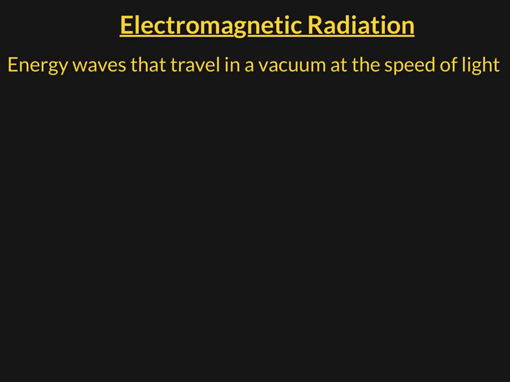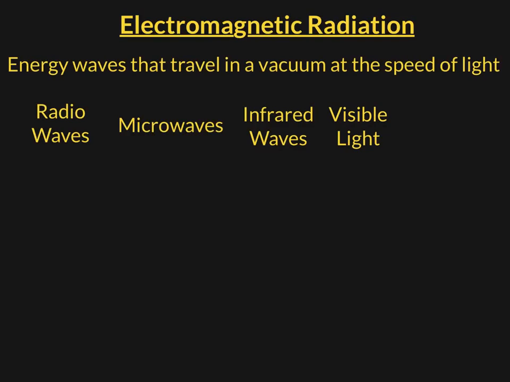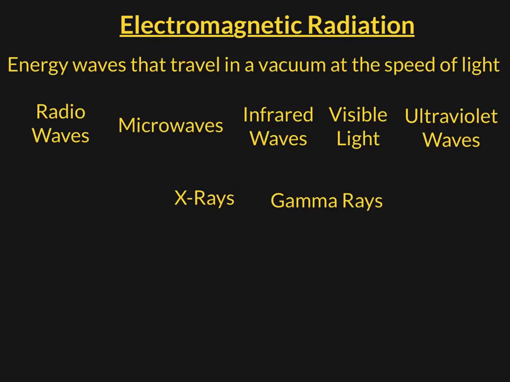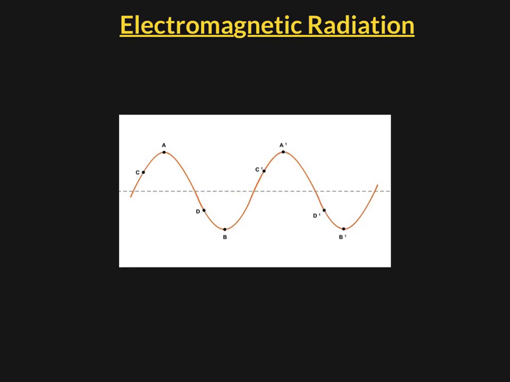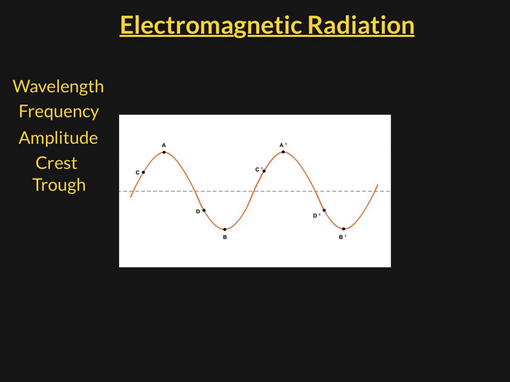Electromagnetic radiation includes radio waves, microwaves, infrared waves, visible light, ultraviolet waves, X-rays, and gamma rays. These components of electromagnetic radiation, or EMR, make up the electromagnetic spectrum, an arrangement of the varying degrees of radiation. Electromagnetic radiation travels through space as waves, so if we're going to talk about them, we need to understand the components of a wave. The 6 major components of a wave are its wavelength, frequency, amplitude, crest, trough, and origin.